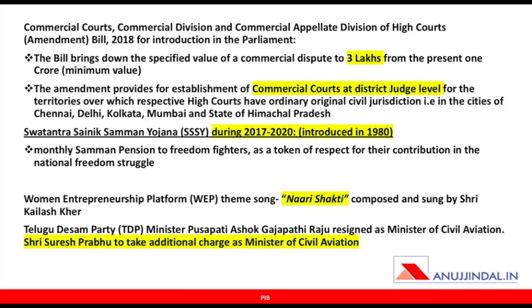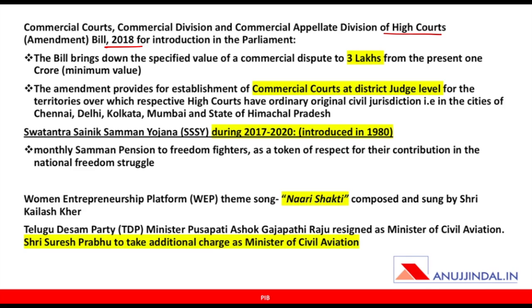So this is the entire change that has been made in the spectrum holding related to limits on cap. The next one that we have is also a bill. The bill is called Commercial Courts, Commercial Division and Commercial Appellate Division of High Courts Bill 2018. It has been approved by the Cabinet for introduction in the Parliament. What are the features of this bill? Let's go through them. There are only two specific features, and only one out of that is very important.